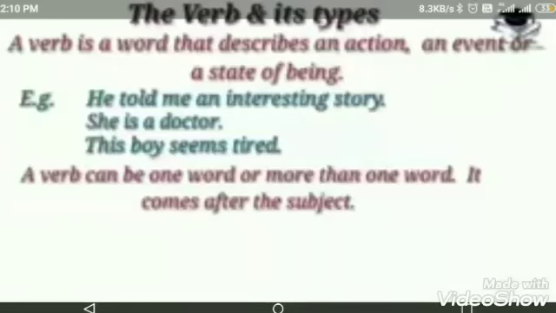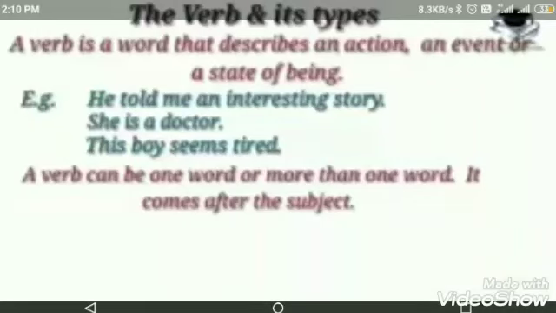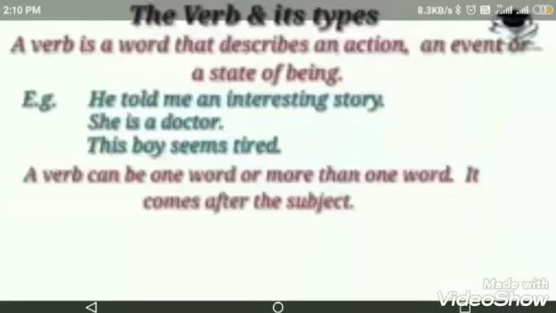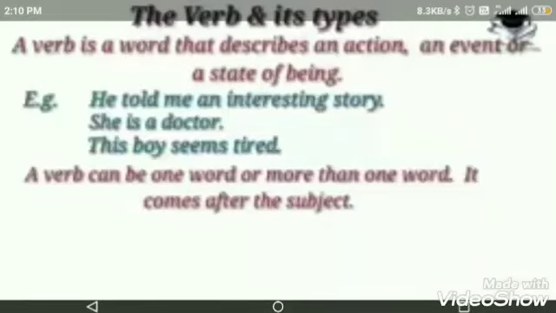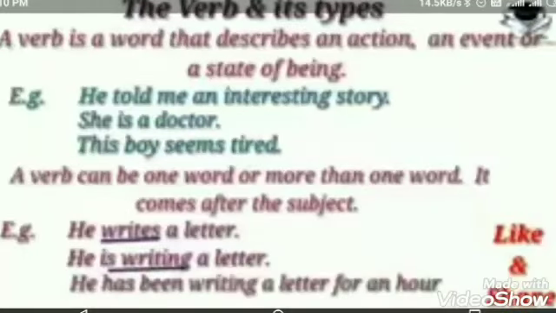A verb can be one word or more than one word. It comes after the subject. Generally, the verb is used after the subject in the sentence. There are two kinds of verbs. They are finite verbs and non-finite verbs, which we are going to see today.